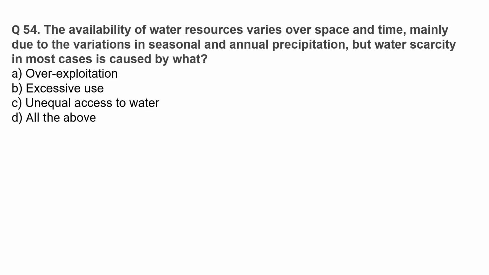The availability of water resources varies over space and time, mainly due to the variations in seasonal and annual precipitation. But water scarcity in most cases is caused by what? Overexploitation, it is correct. Excessive use, it is also correct. Unequal access to water, it is also correct. So the correct option is all of the above.